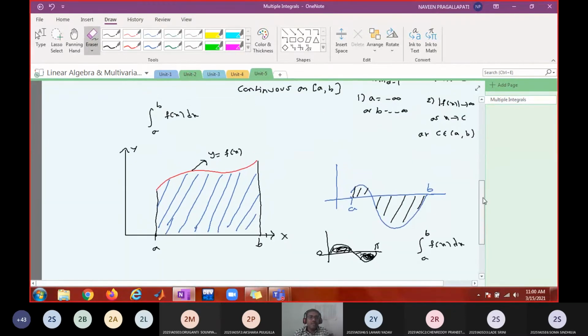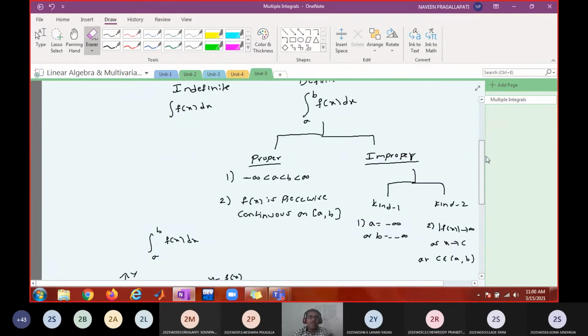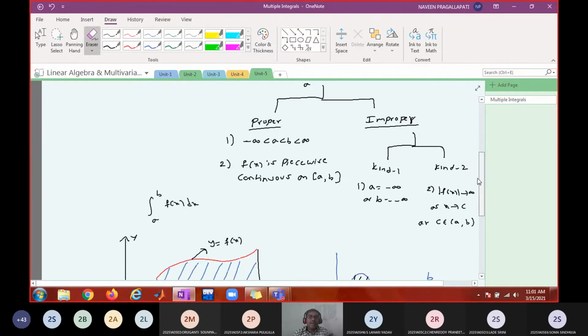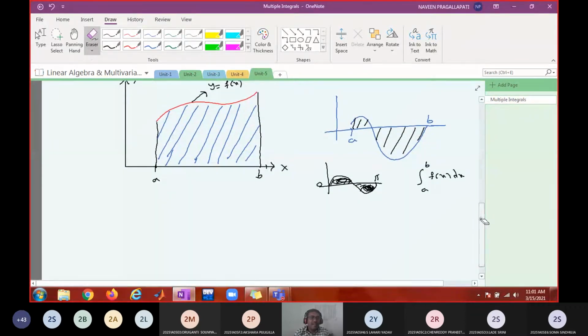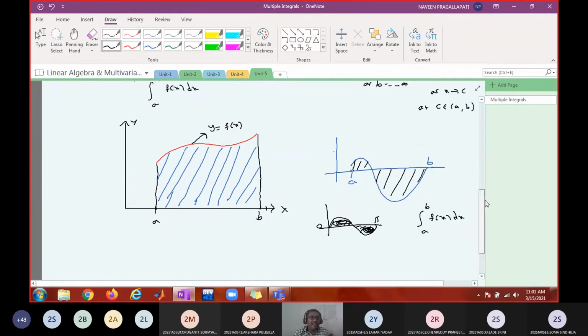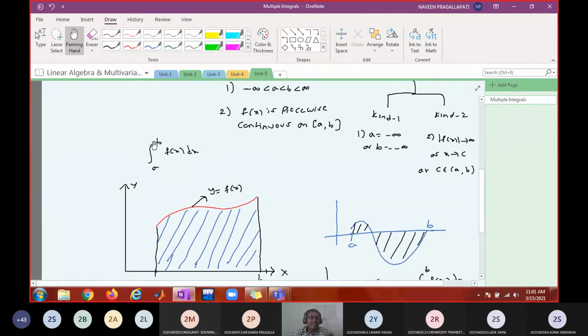Right? Now we are going to move towards multiple integral. Now please tell me, in the definite integral a to b f of x dx, what is the interval of f of x? What is the region of integration? What is the interval of integration? Or what is the domain of the function?